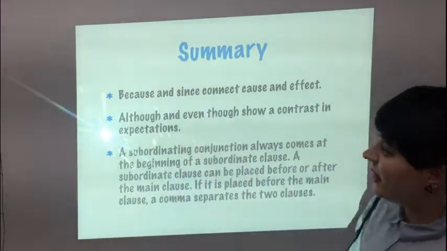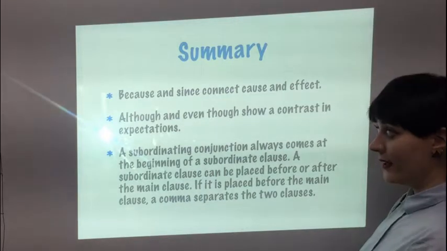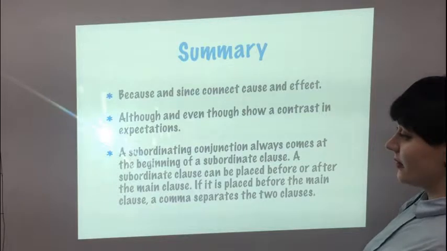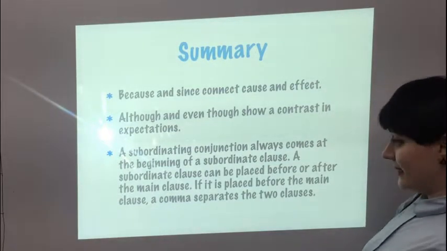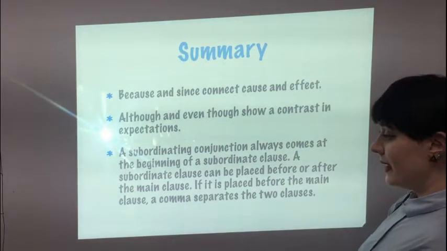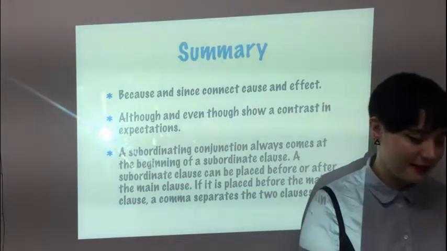And that's it. Let's take a look at our summary. Because and since connect cause and effect, although and even though show a contrast in expectations. A subordinating conjunction always comes at the beginning of a subordinate clause. A subordinate clause can be placed before or after the main clause. If it is placed before the main clause, a comma separates two clauses.